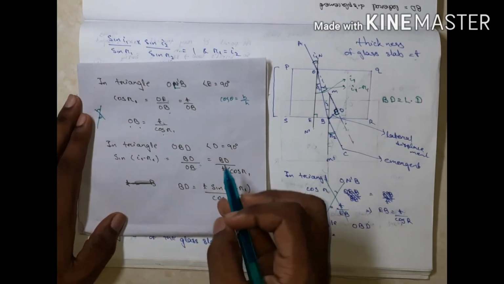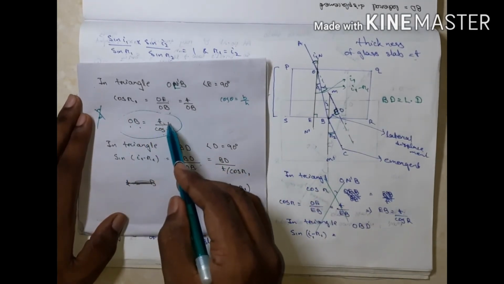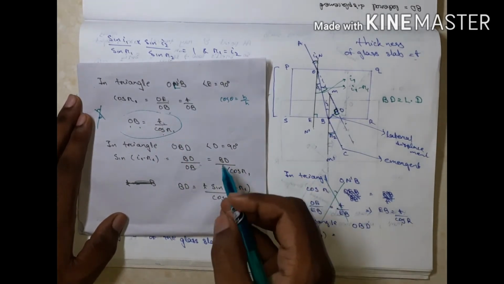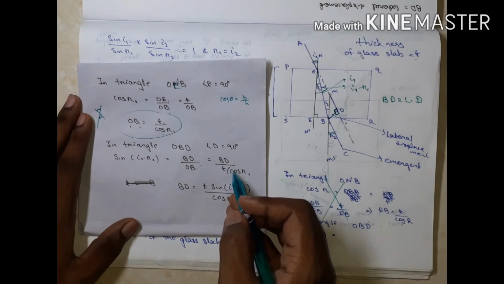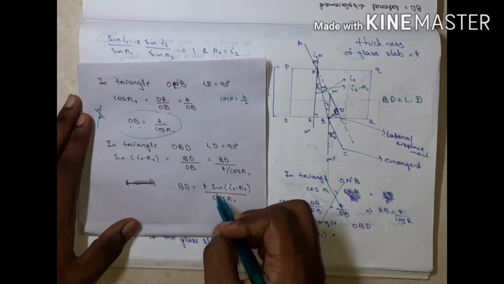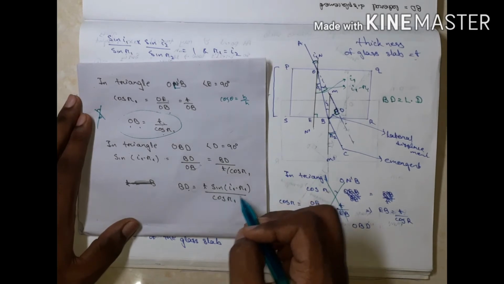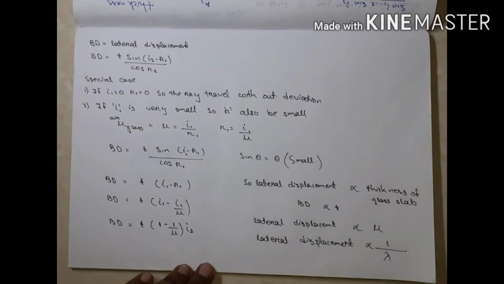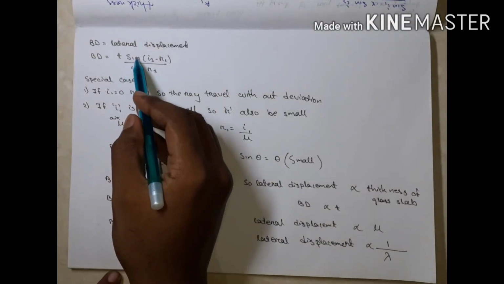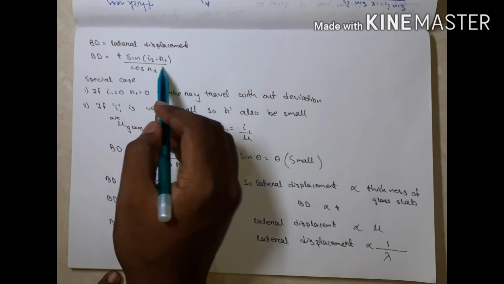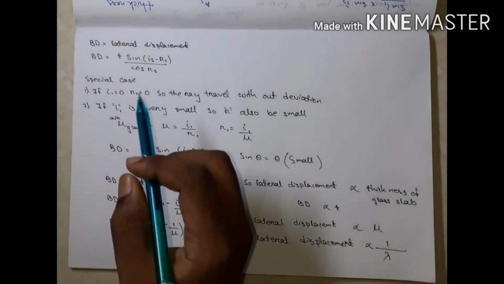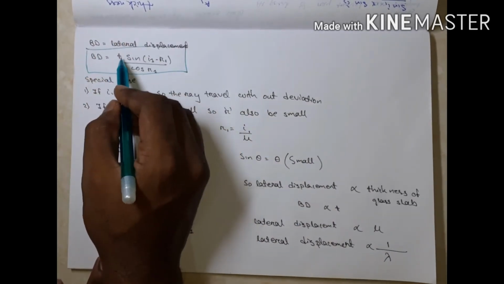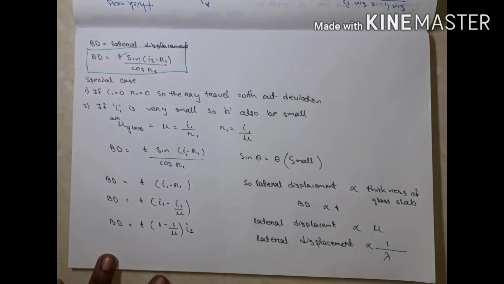From this, OB equals T by cos R1, so sine of I1 minus R1 equals BD by T by cos R1. Then we have to calculate the lateral displacement. BD equals T sin of I1 minus R1 by cos R1. Understand? Listen. BD equals T sin of I1 minus R1 by cos R1. It is the main relation between lateral displacement and thickness of the glass slab.